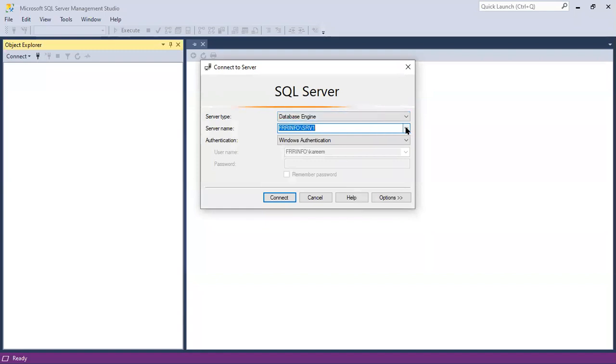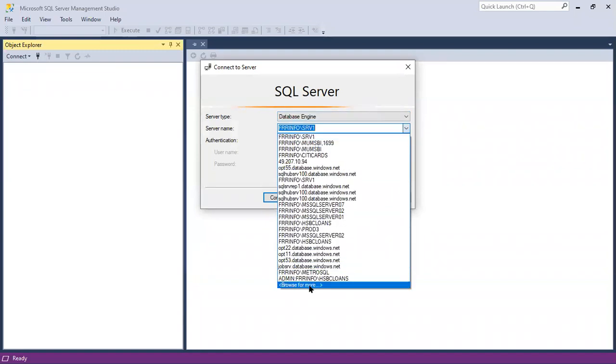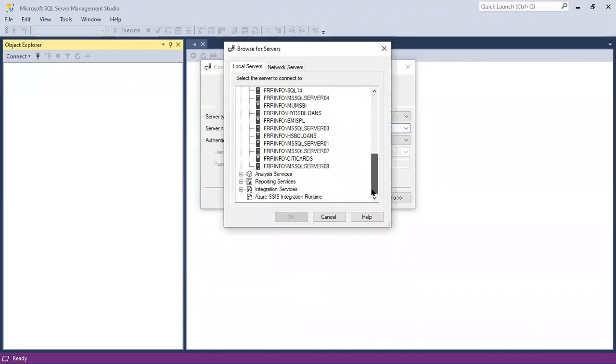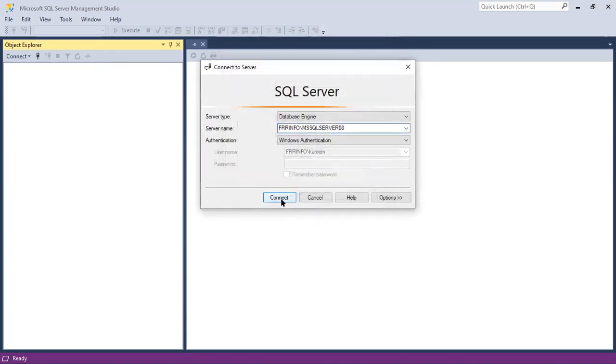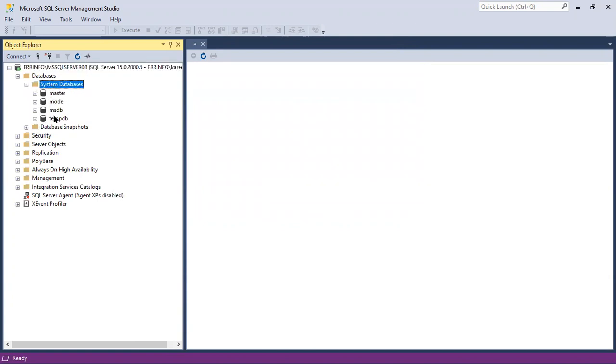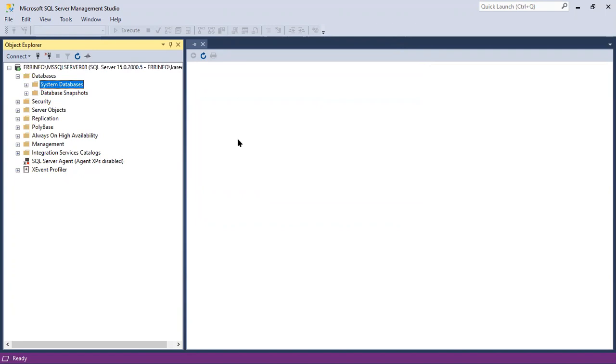Check your server name, browse for more, database engine. At the last we can see MS SQL Server 08, which was just now installed successfully. Connected successfully. Check here, no user databases are there, only system databases. We'll talk about this. Just remember, in SQL Server, complete metadata is maintained in what? System databases. Complete metadata.